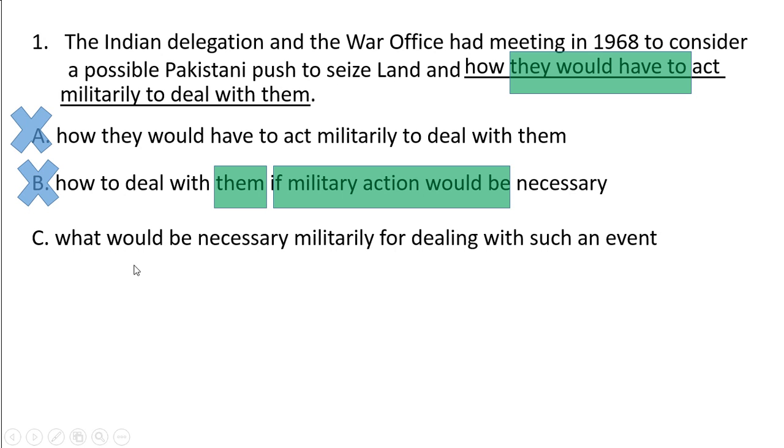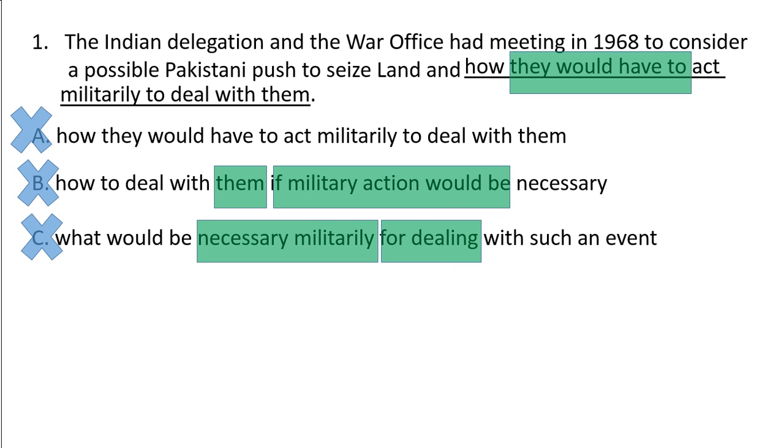Now let's talk about C. What would be necessary militarily for dealing with such an event? Look, the first part is redundant, so a lot of errors you can find, and the sentence sequence is not okay, because subject and verb are misplaced. And one more reason: for dealing should not be here. Why? As we have already discussed in the slides, whenever we use for plus ing, there must not be purpose. If there is a purpose for action, it should be to deal, as in possible action to deal with such an event.